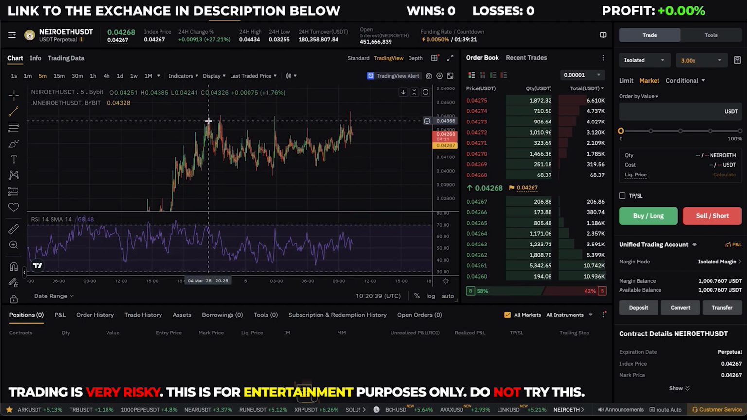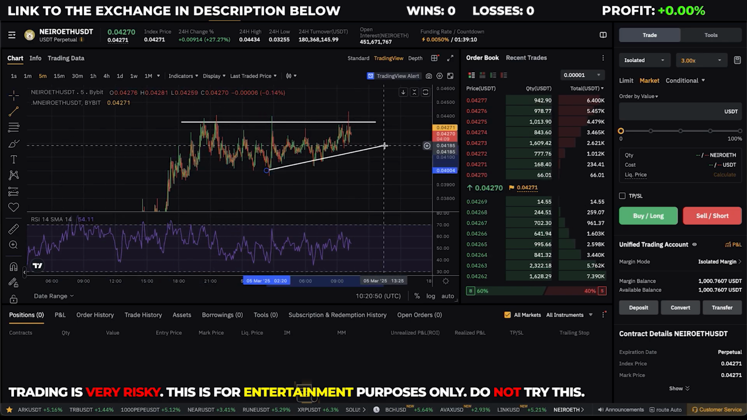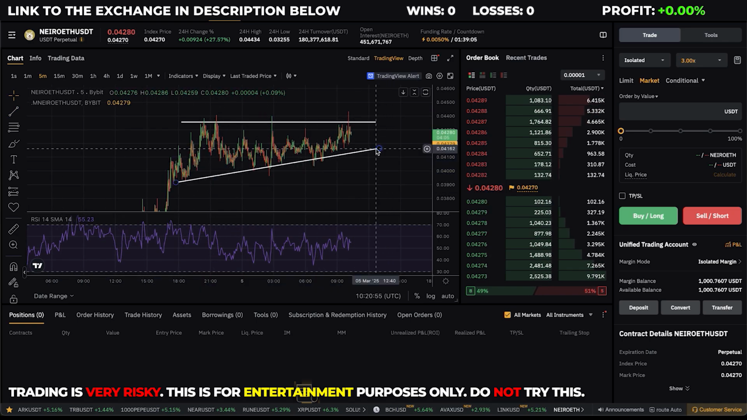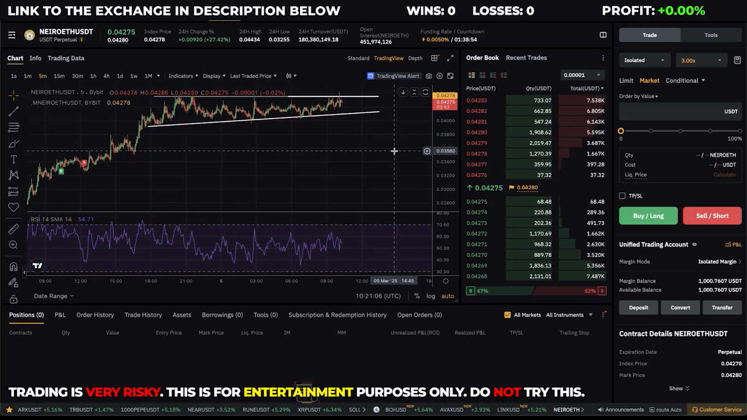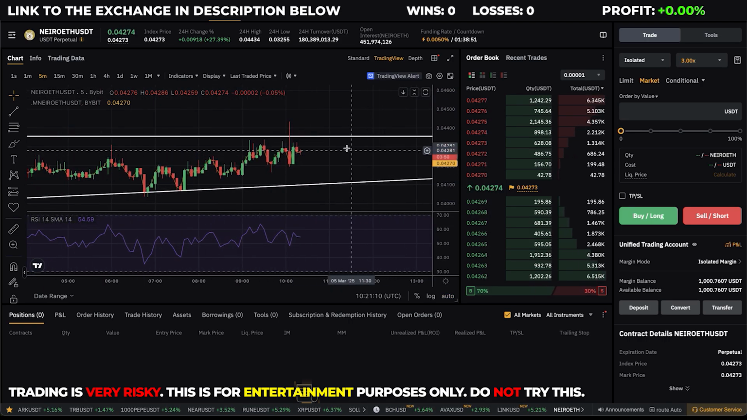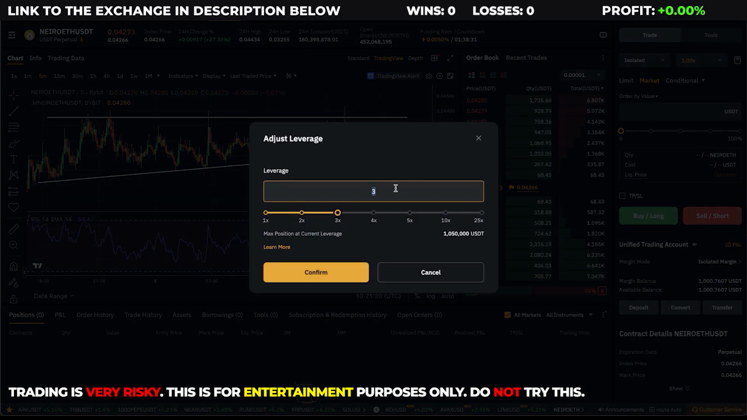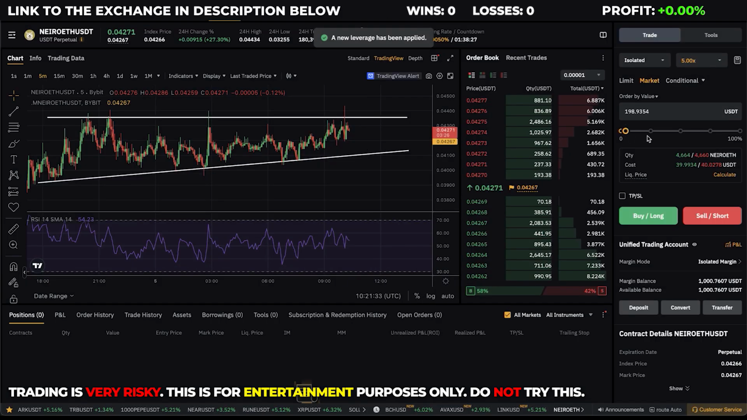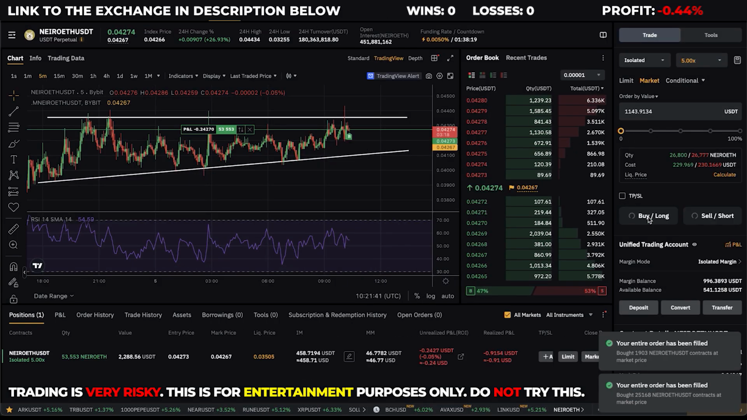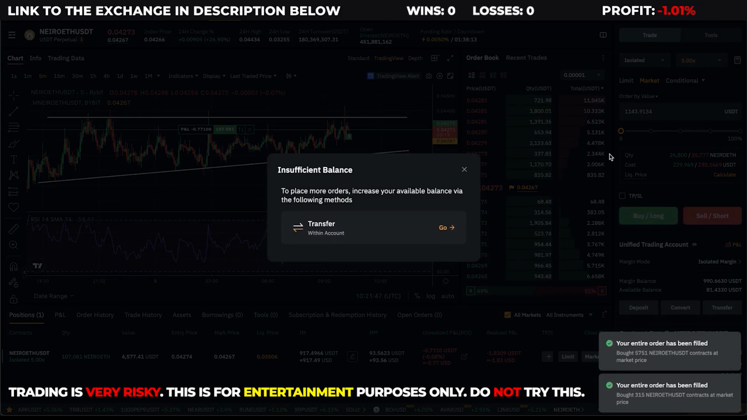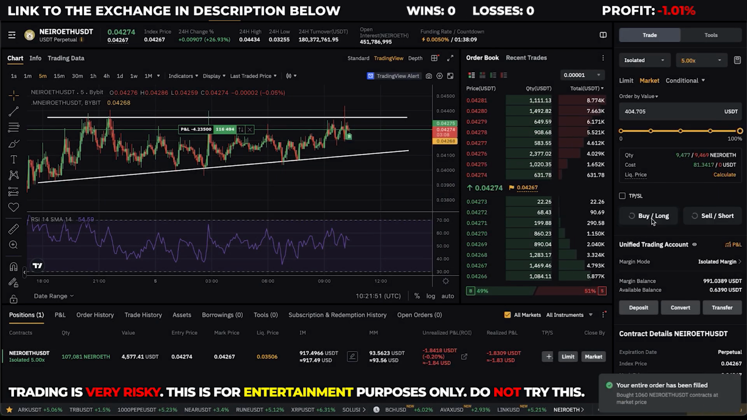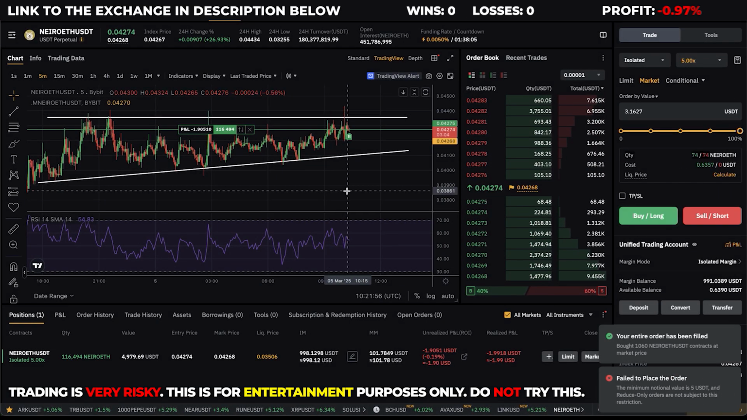And also looking at this pattern, I can draw a resistance line right here. So it looks like this is a reasonable resistance line, and I can also form some kind of sloped support line as well. And in my opinion, this price action looks pretty bullish, and I think there's a high chance that this coin will break this resistance to the upside. So I will go in with a 5x leverage into a long position on this coin. And I'm now in this trade.